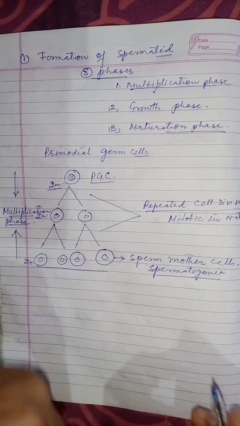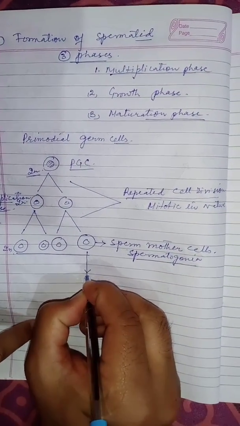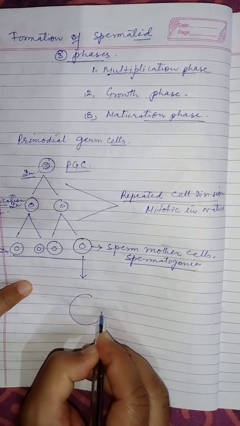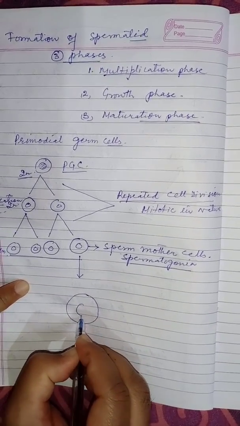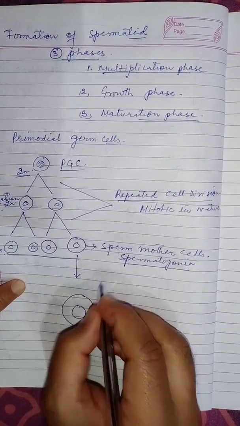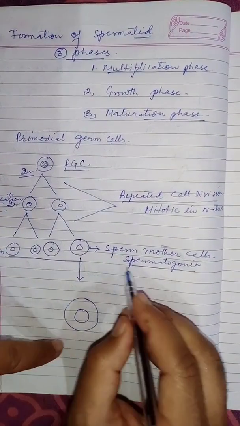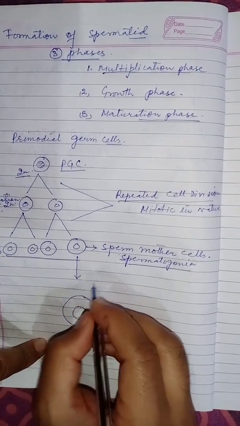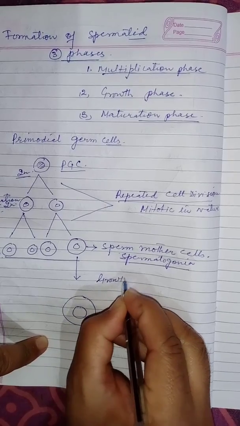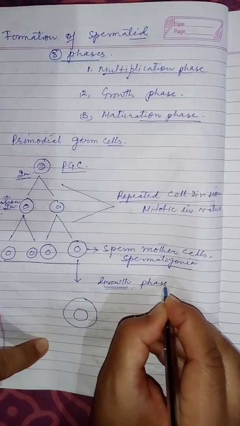Now the sperm mother cells undergo the growth phase. They increase in size, and the size becomes exactly double that of the sperm mother cell. So during this phase, growth takes place.